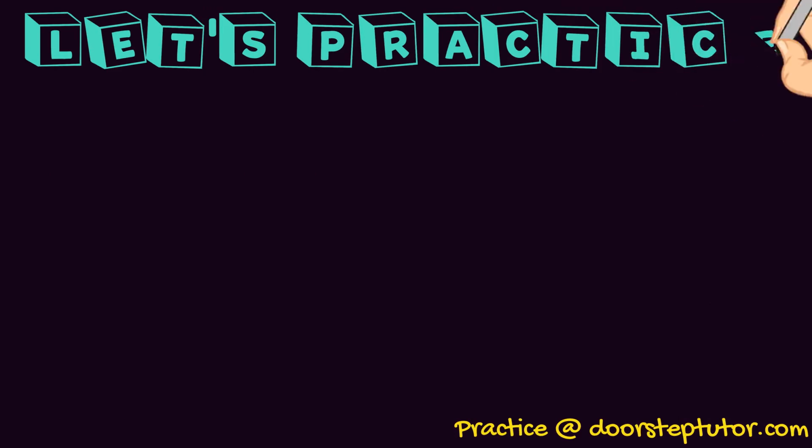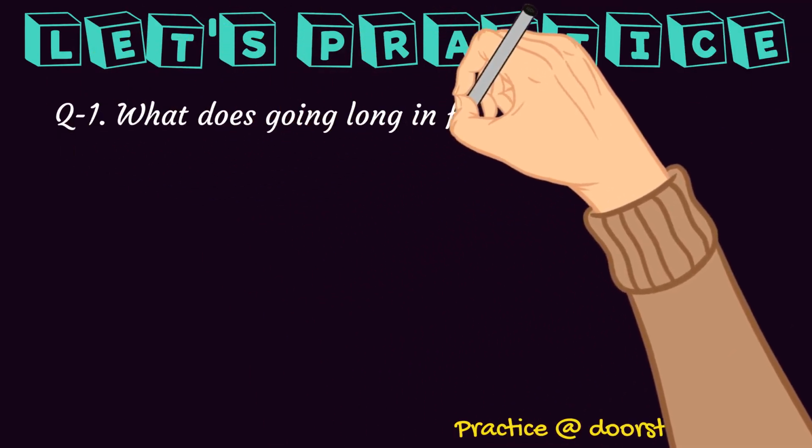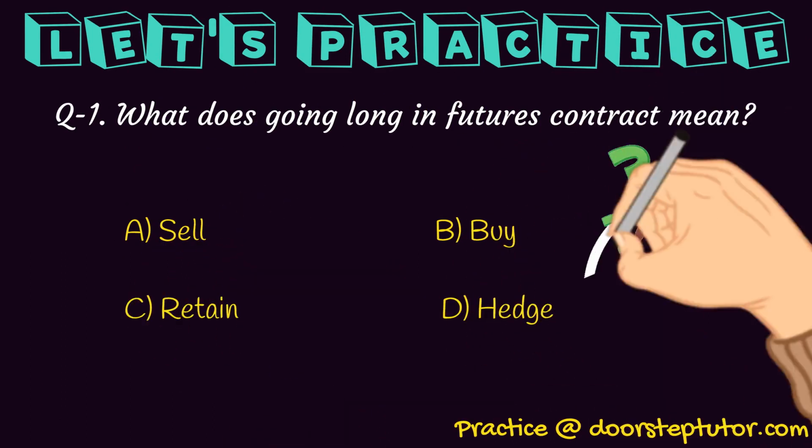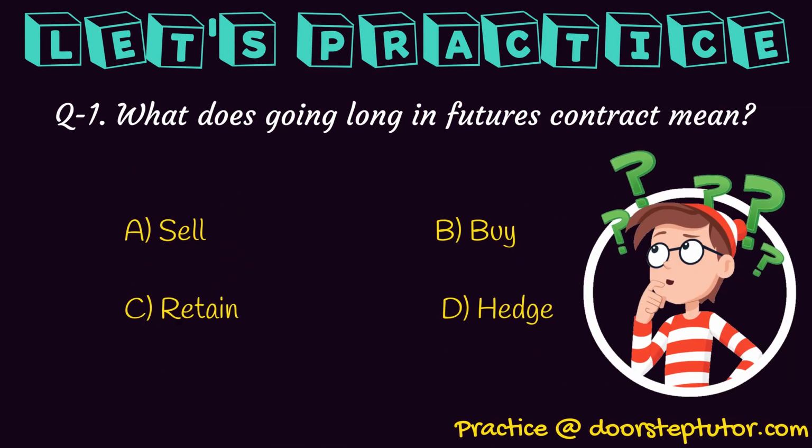Now let us practice some questions. What does going long in a futures contract mean? Sell, buy, retain, hedge. See, when we go long in a futures contract, it basically means that we are buying the future derivative. Okay, we are buying the futures contract. So here the answer would be B. Whenever someone goes long in a futures contract, it means that person is willing to buy that contract.